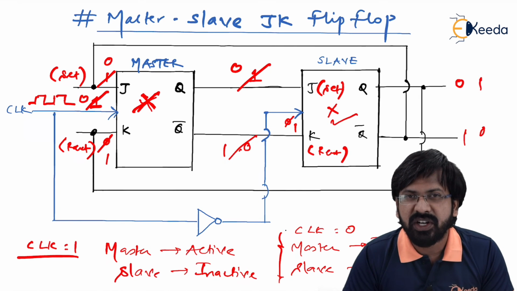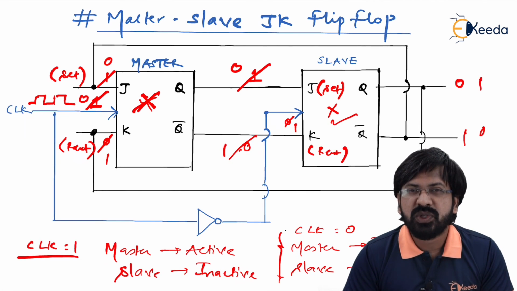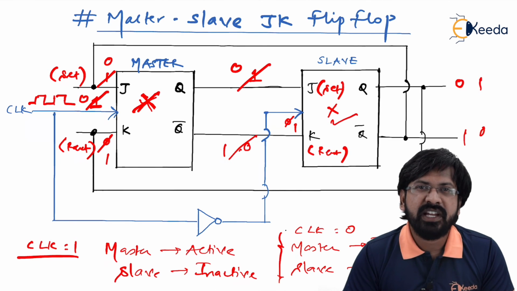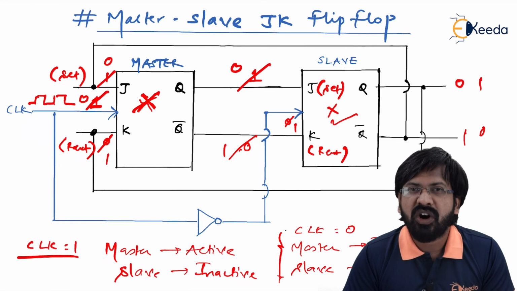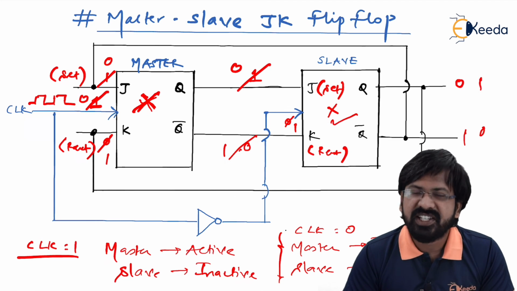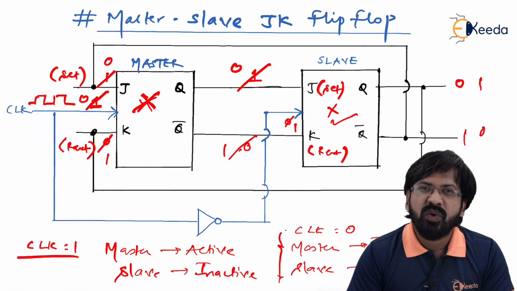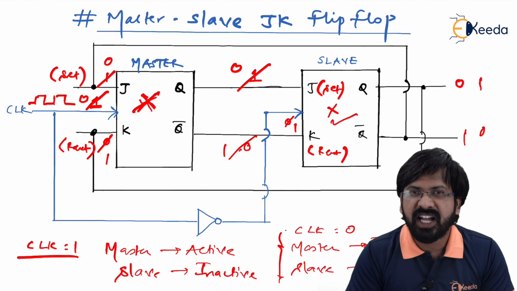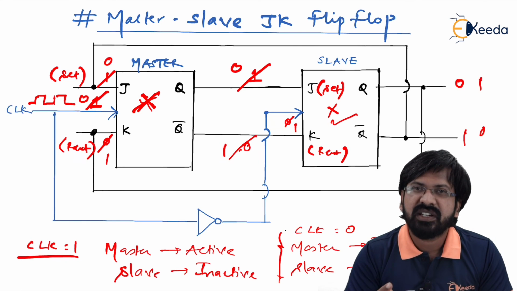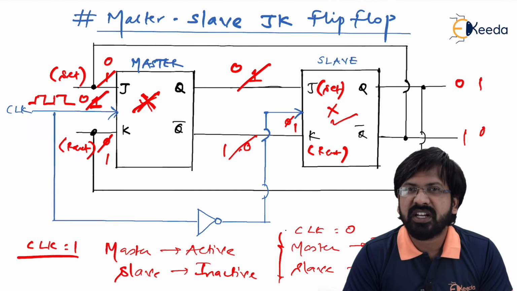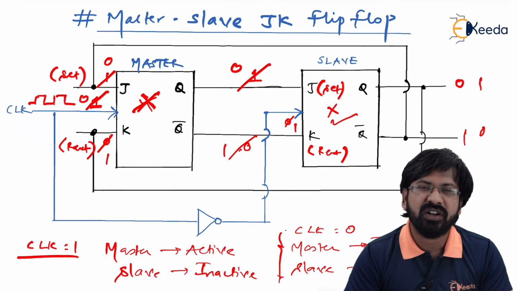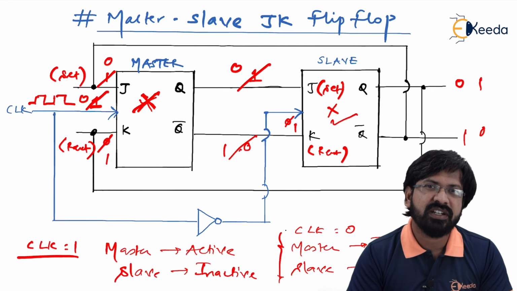What used to happen in race around condition? In race around condition, outputs used to toggle multiple times per clock, and this gives you an oscillatory behavior which was unacceptable, and that behavior is what we called race around condition. Now what is happening in master slave configuration is that since only one stage is active at any given time and outputs are changed only when the slave is active, and slave is active only once per clock, outputs are getting toggled only once per clock. So our problem of the race around condition is eliminated here.